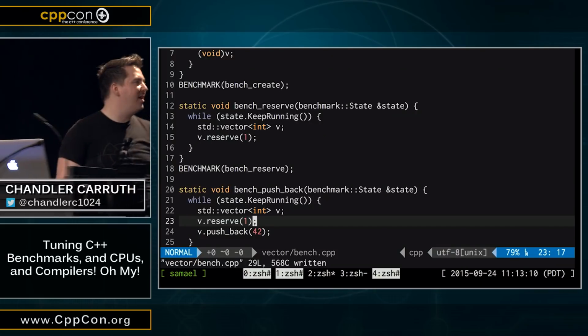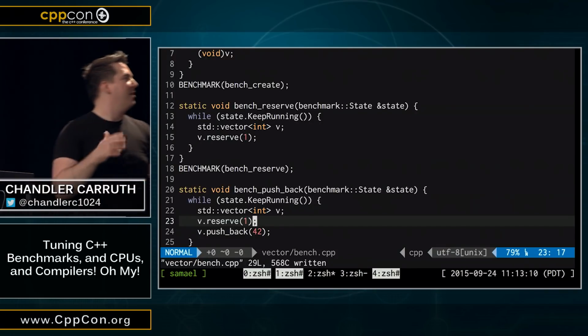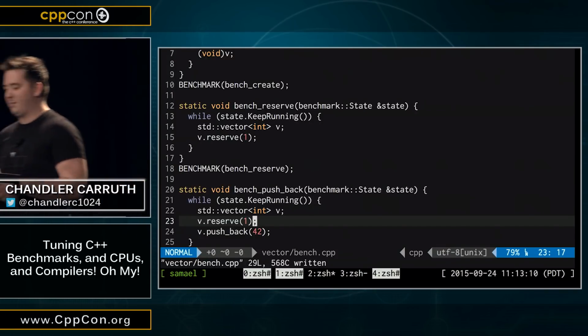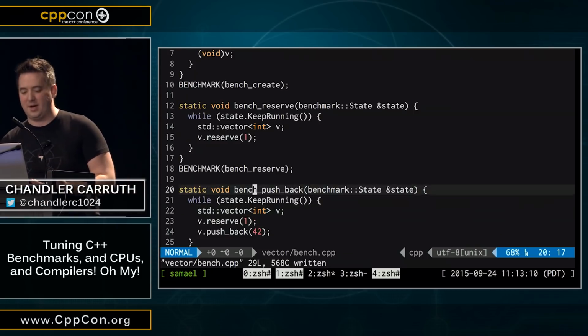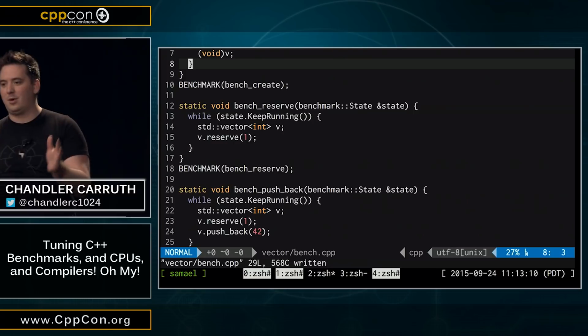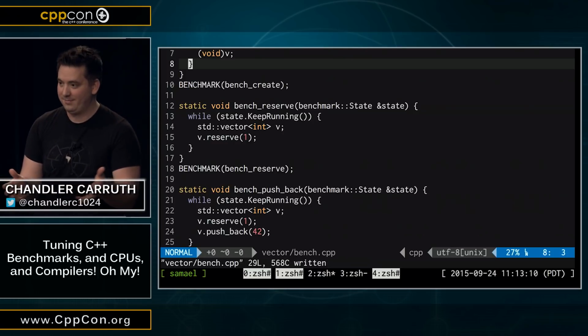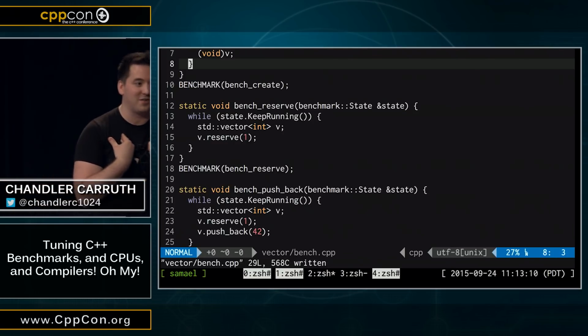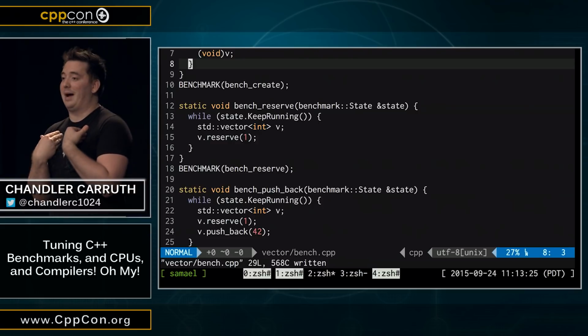Okay, so we've run into the first kind of real problem here, and that's the optimizers. How do we defeat an optimizer? All right, now first off, we've got to pause for a minute. I'm about to tell you all how to defeat the optimizer. As a compiler and optimizer writer, please use these powers for good.